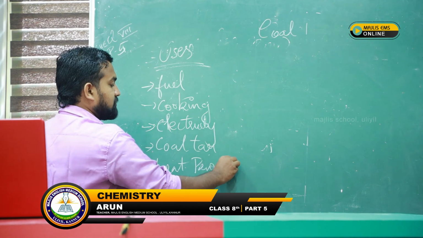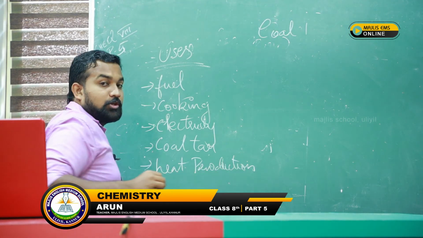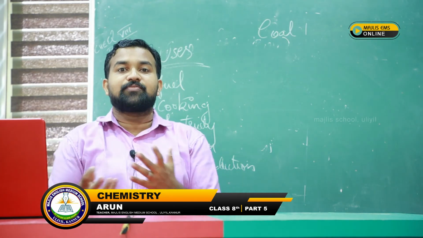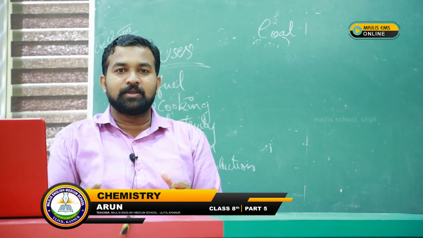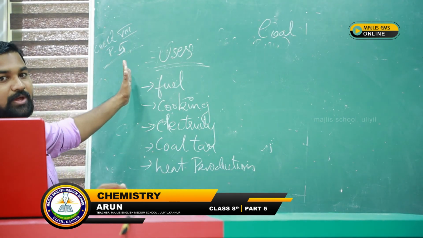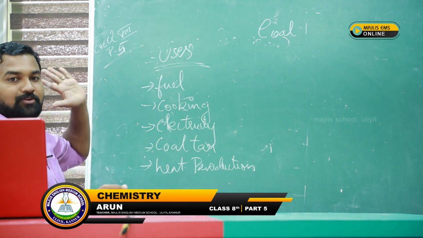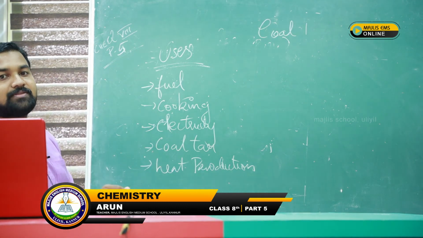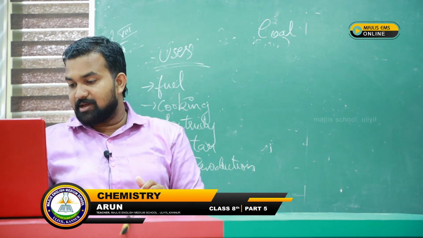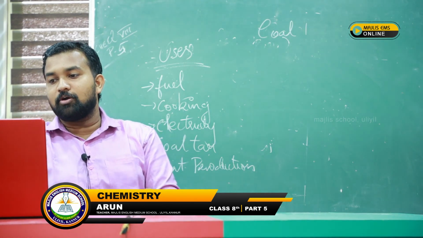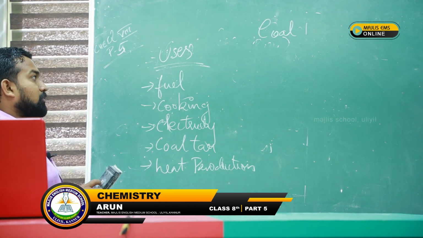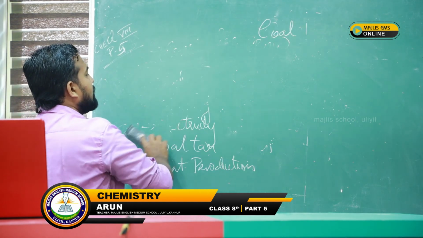Because it is combustible, it has a huge amount of heat present inside. When we burn it, it will emit a lot of heat energy. So these are the important uses: as fuel, for cooking, for production of electricity, as coal tar, and to produce a large amount of heat. These are the major applications of coal, and the important things to be studied under coal.